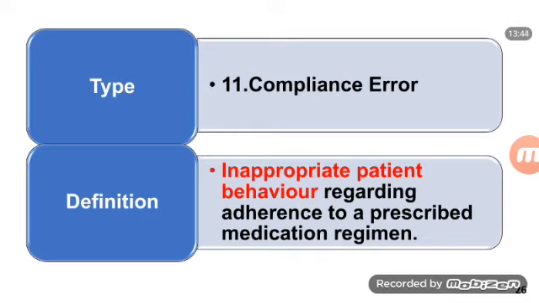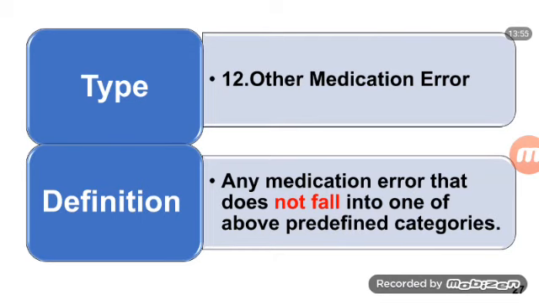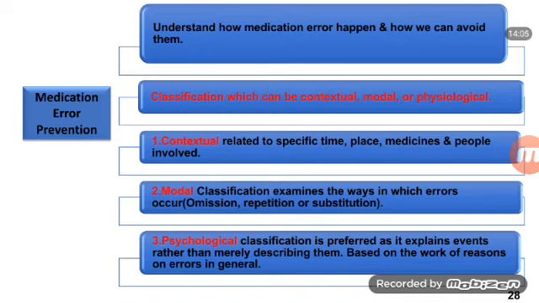In case of compliance error, inappropriate patient behavior regarding adherence to a prescribed medication regimen. Next, other medication error. Any medication error that does not fall into one of the above predefined categories means other medication error.